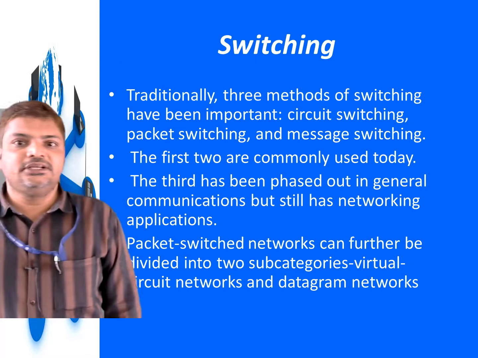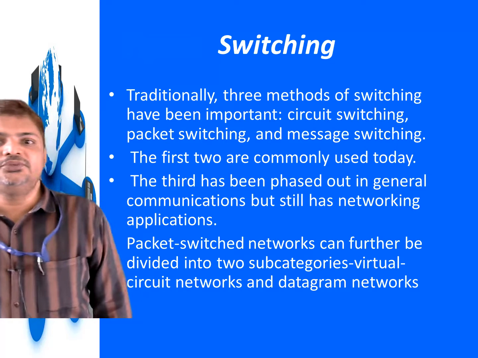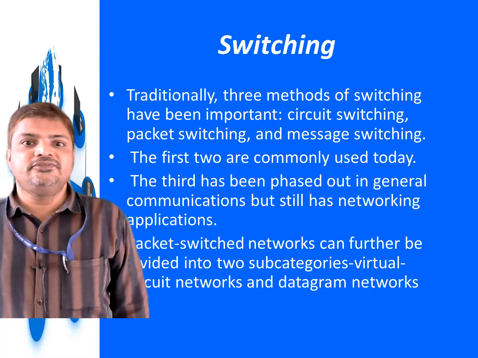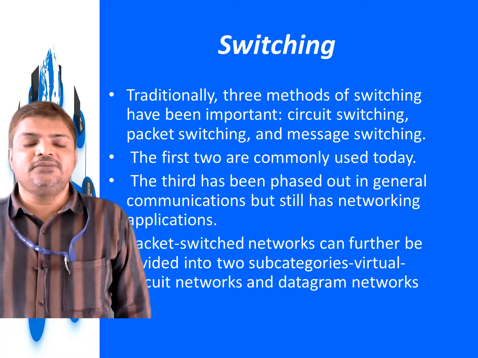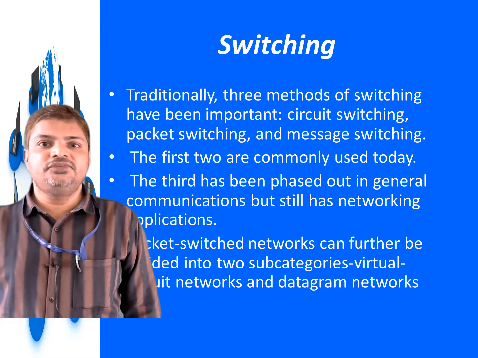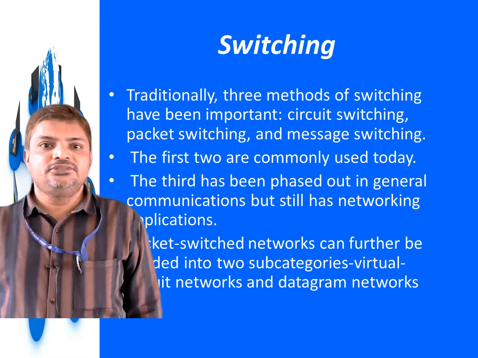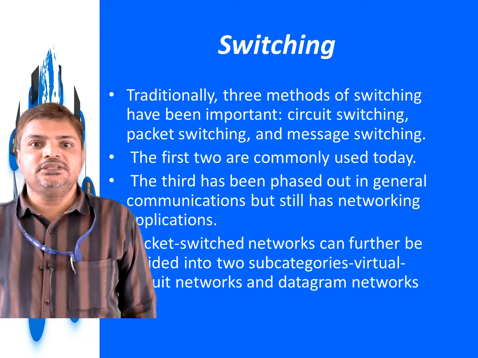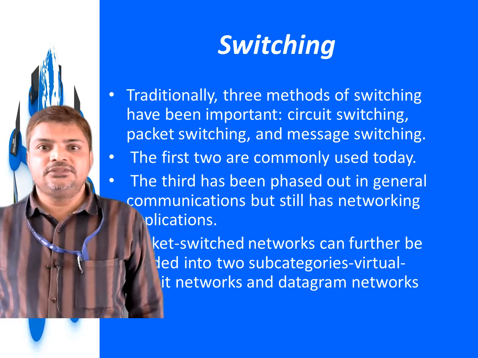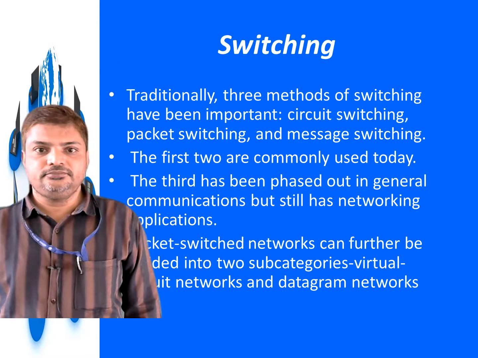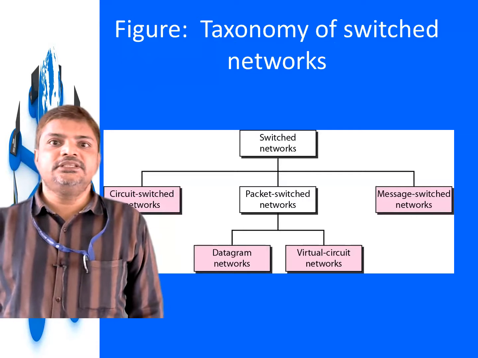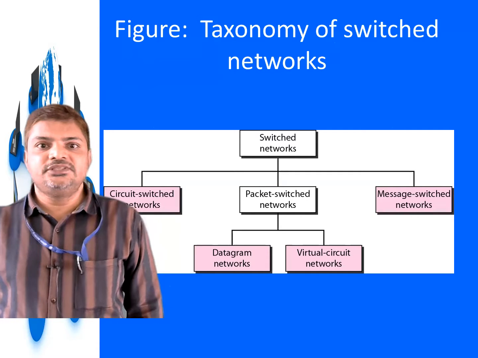Packet switch networks can further be divided into two subcategories: virtual circuit networks and datagram networks. So this is the taxonomy of the switch network.